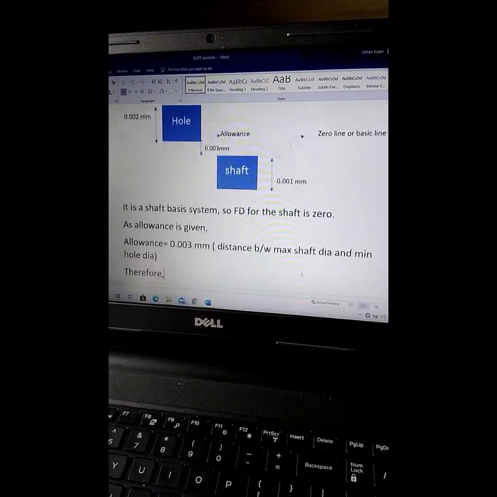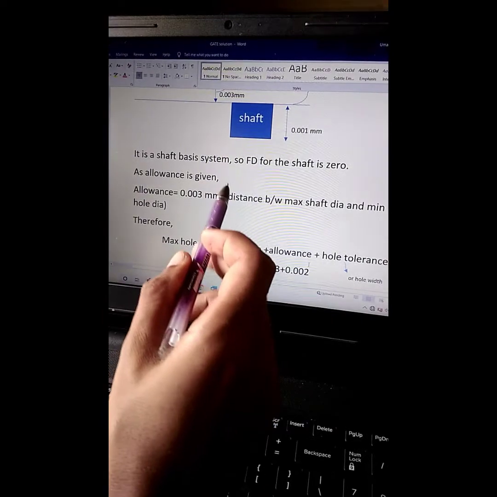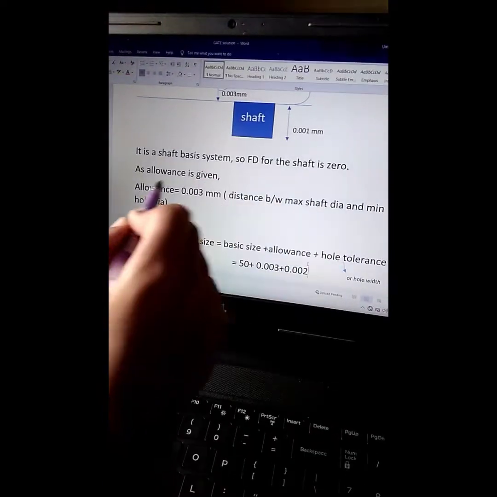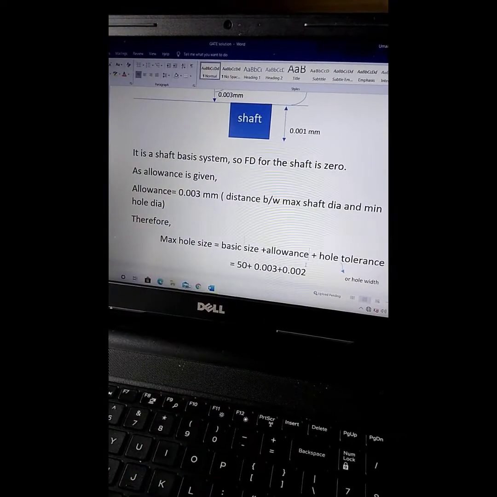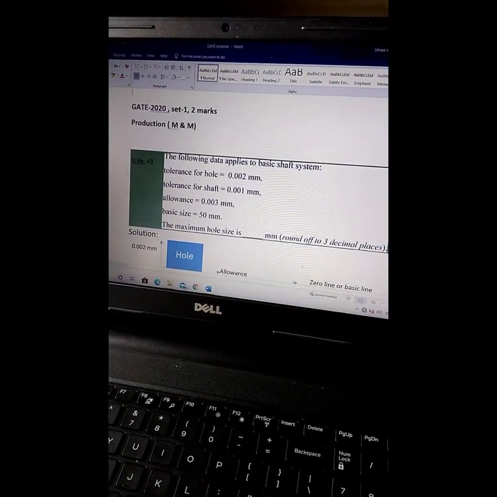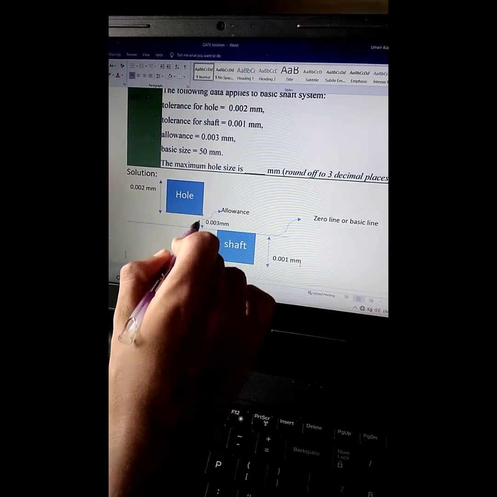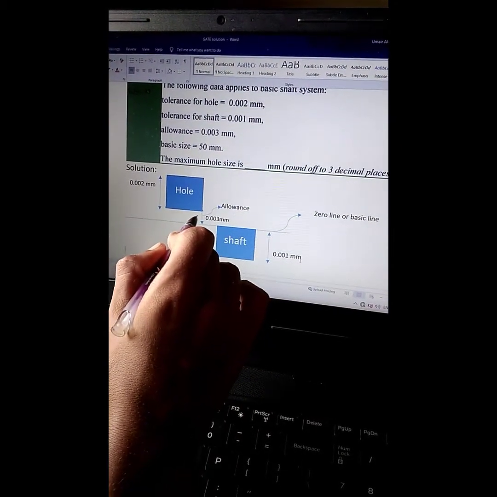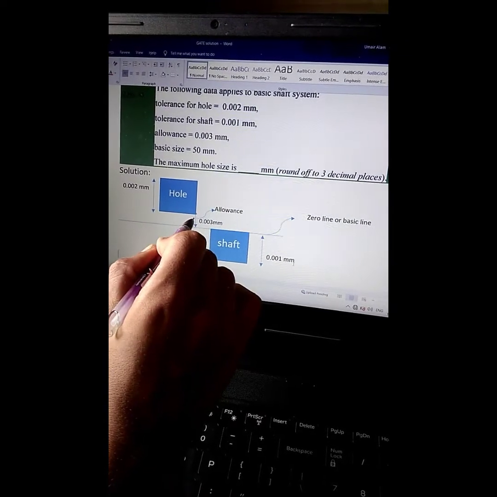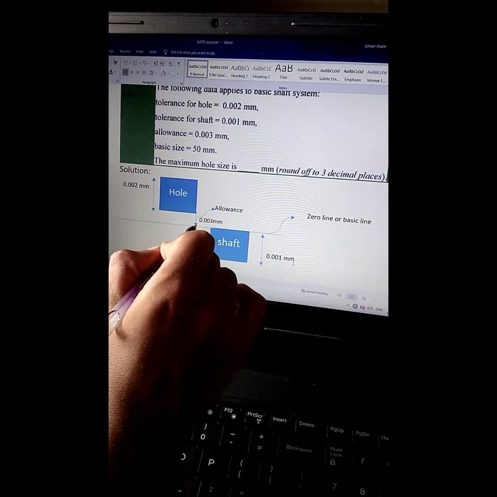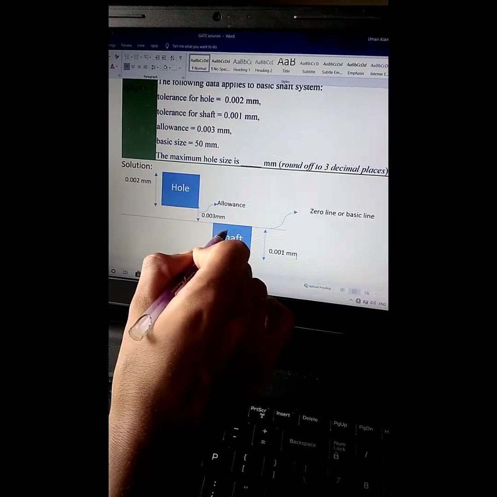So in the question it is given that there is a shaft basis system, so the fundamental deviation for the shaft is 0. As allowance is given, what is the value of allowance? Allowance is equal to 0.003 mm, and this distance is in between the maximum hole size and the maximum shaft size and the minimum hole size.